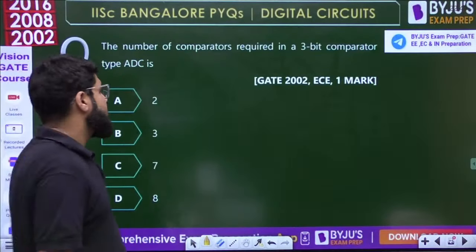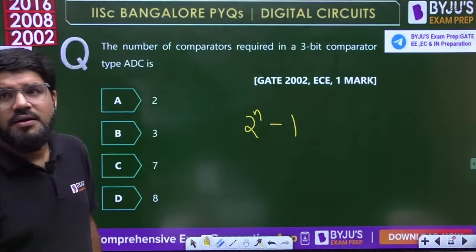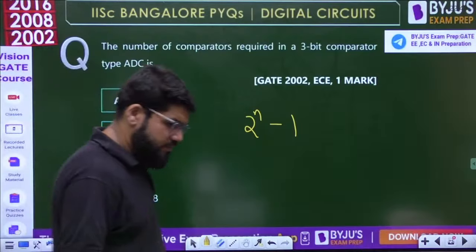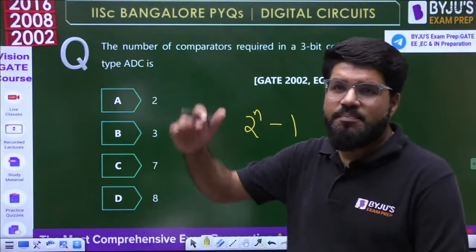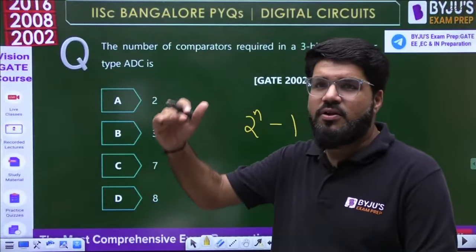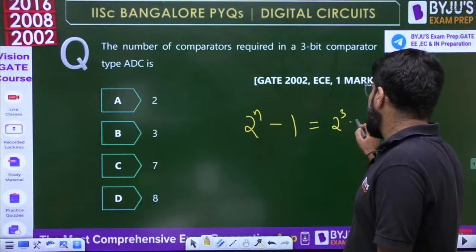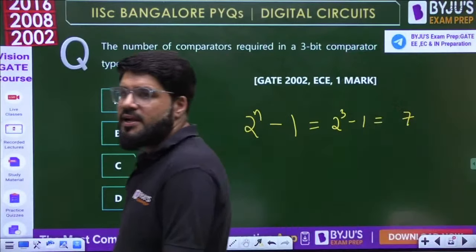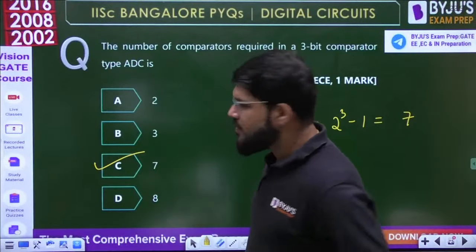Number of comparators required. How many? 2 power n minus 1. Basically, flash type comparators are used, one by one; lots of comparators are used in the flash type. So it is 2 raised to the power 3 minus 1, and that is 7. Yes, GATE and Bhanu Prakash, correct. It is C. 2002, simple, 1 mark.